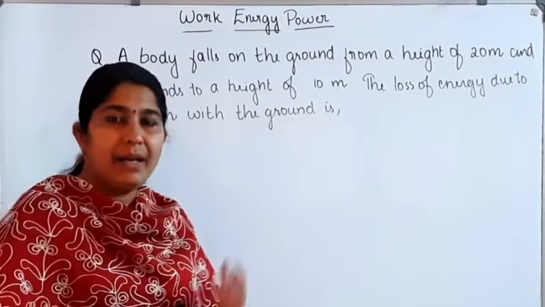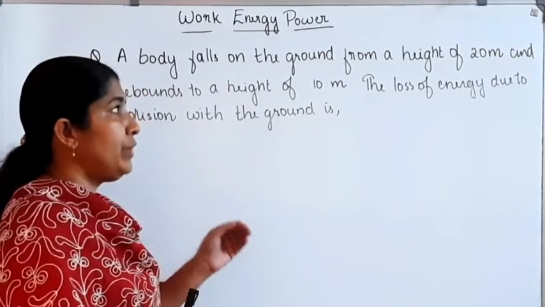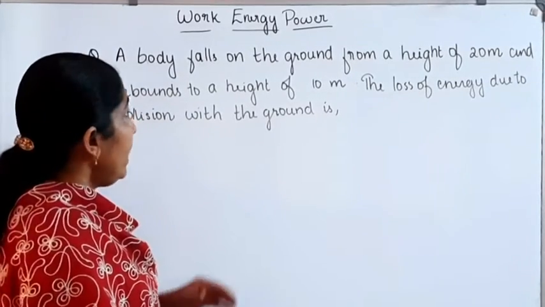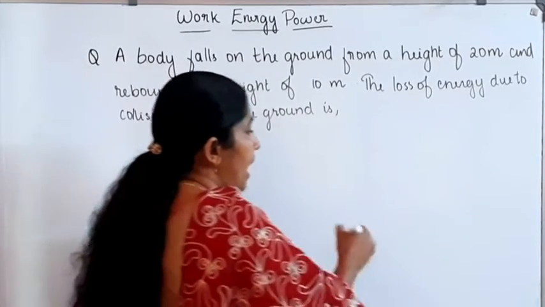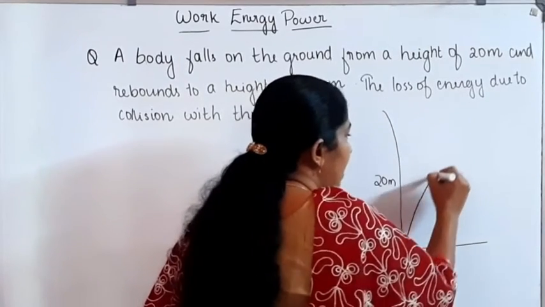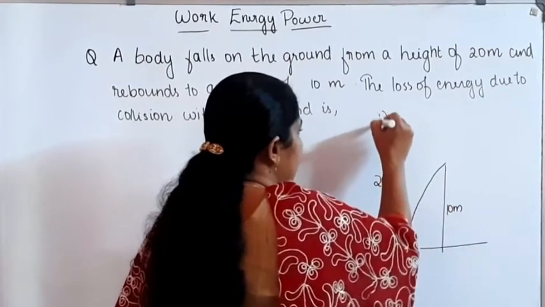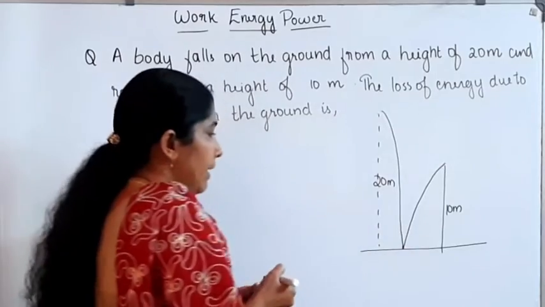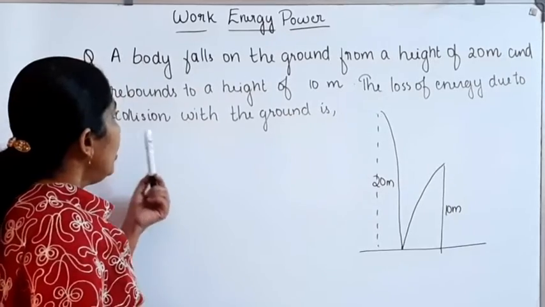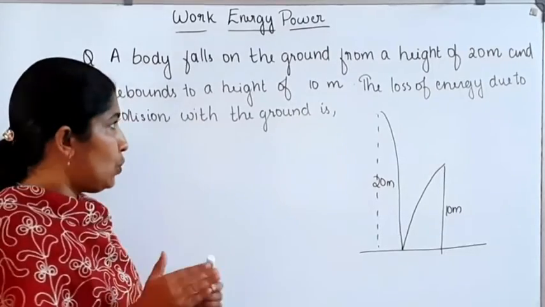Next question. A body falls on the ground from a height of 20 meter and rebounds to a height of 10 meter. Initial height is equal to 20 meter and rebounding height is equal to 10 meter. The loss of energy due to collision with the ground is what we want to find out.